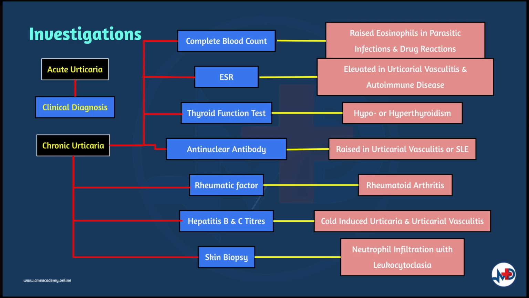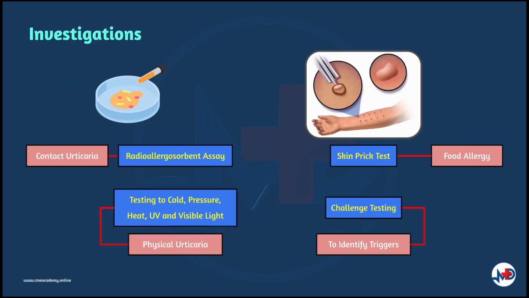For urticarial vasculitis, skin biopsy can be done if the diagnosis is unclear. Histology will show neutrophilic infiltration with fragmentation of nuclei, and this is known as leukocytoclasia. Other investigations include challenge testing to identify triggers. For physical urticaria, cold, pressure, heat, UV light, and visible light can be tested. Prick or radioallergosorbent assay test can be done for contact urticaria, and skin prick if food allergy is suspected.